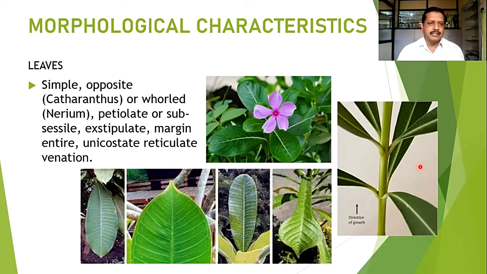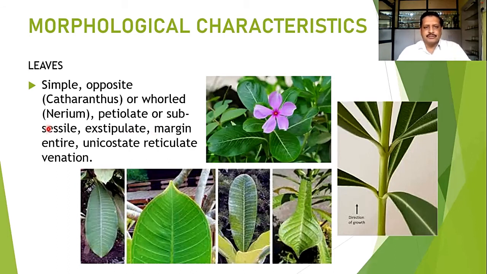They are opposite in Catharanthus. Here you can observe the opposite leaves, the pair of leaves, and in between that there is one flower. The opposite decussate type of leaf arrangement is found in Catharanthus. Or it may be whorled as in Nerium. Just as we discussed, the 3 leaves at each node, and it is the rotating axis. Because of that, it is called the whorl type of phyllotaxy.